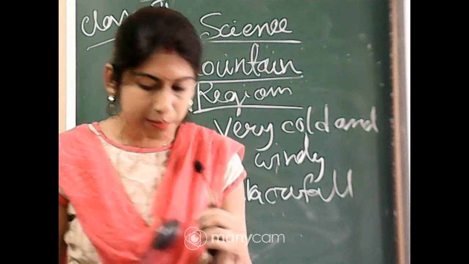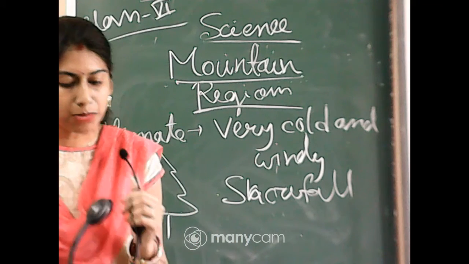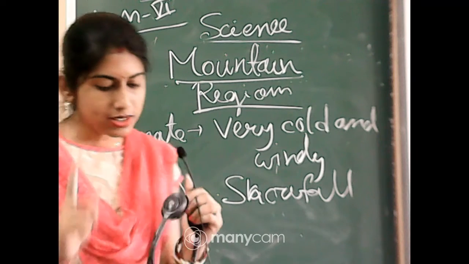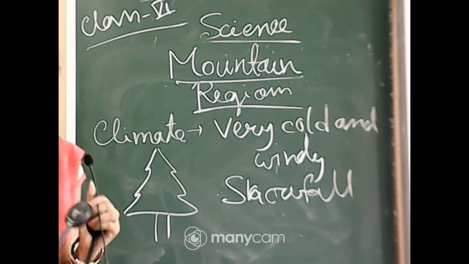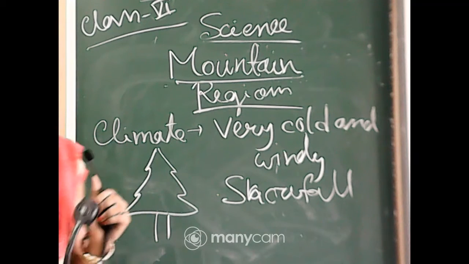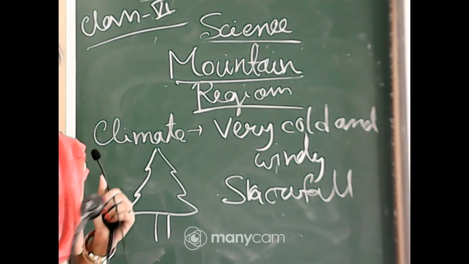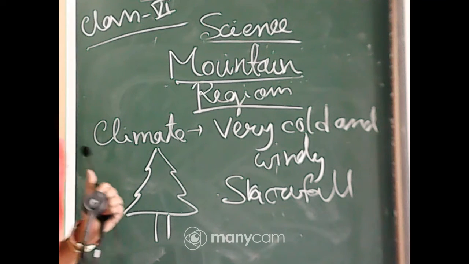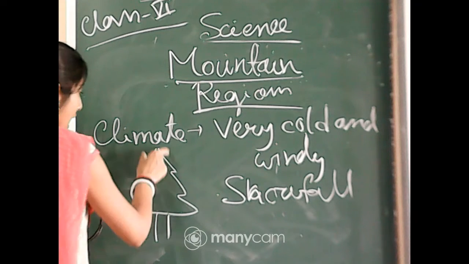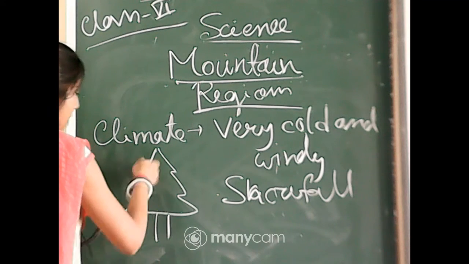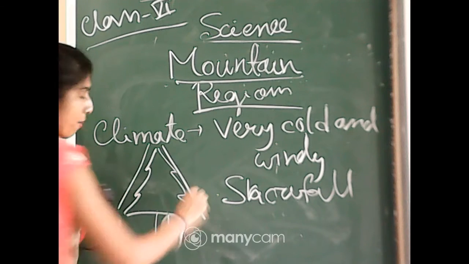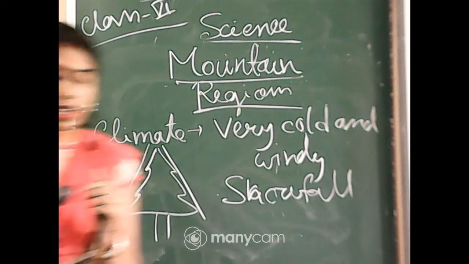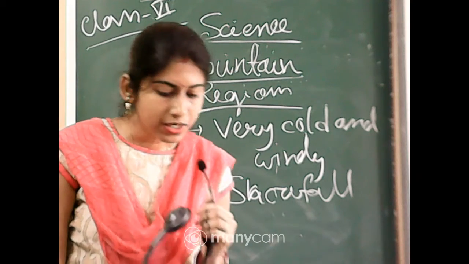You can call them conifers, and the leaves of these trees are also needle like. So first, the trees are adapted to such a cold snowy climate. The first criterion is that they have a cone shape and sloping branches, and their leaves are mainly needle like.